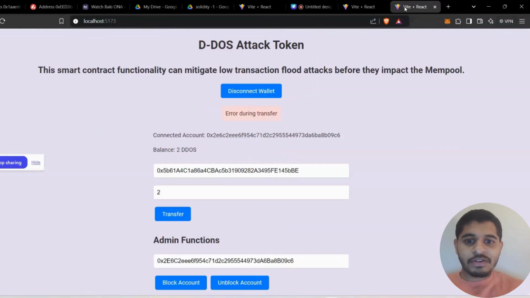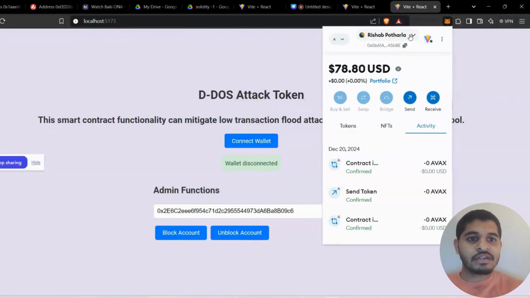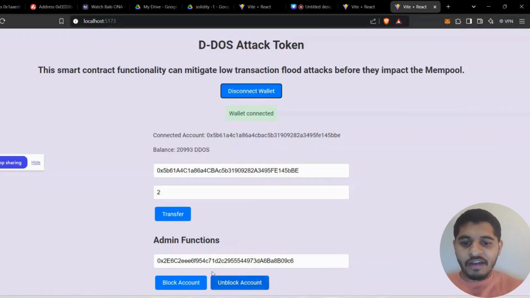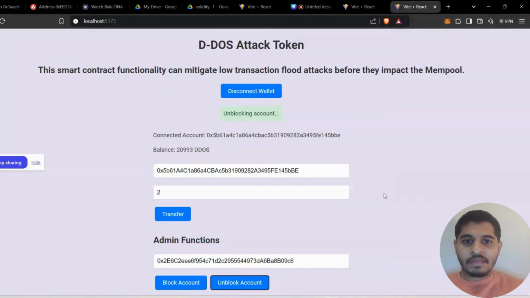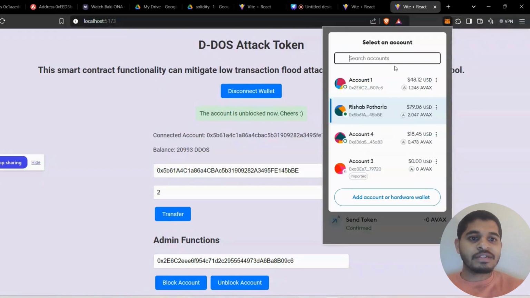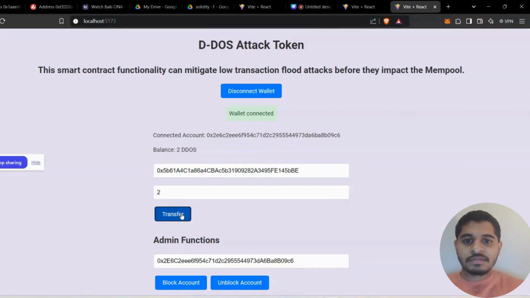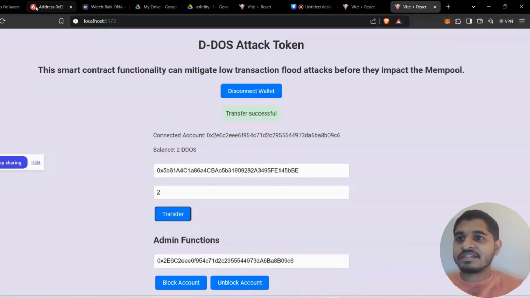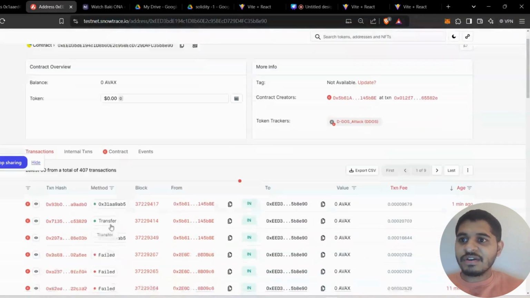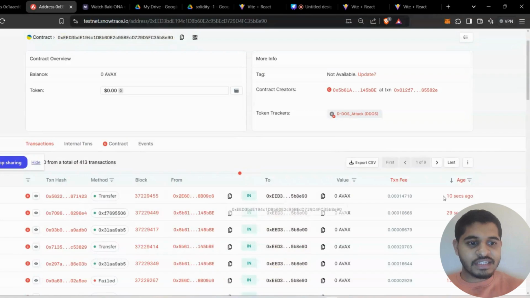If I disconnect this and connect from the main account, as I am the owner, I can unblock it if it's a genuine account. See, the account is unblocked now, and I can make transactions here from account one. From account one, I have connected, I have two tokens, and I can make transactions now. The transaction is successful. And I'm not seeing any failed transactions now. I have made one recent transaction. See, it got transferred just 10 seconds ago.